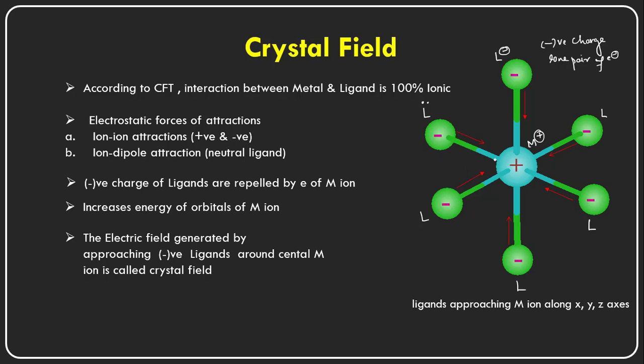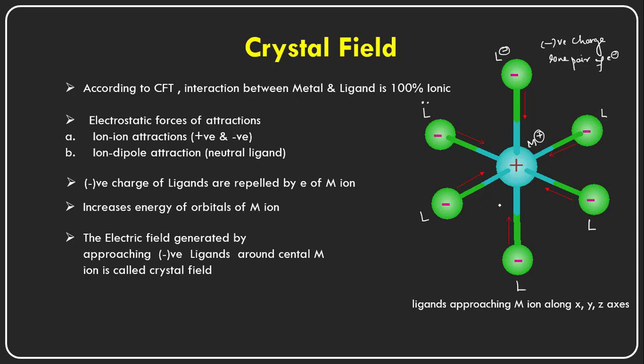Because of this repulsion, the energy of the central metal cation's orbitals increases, and the orbitals get higher energies, which results in an electric field generated by the ligands around the central metal ion. This is called the ligand field effect or crystal field.